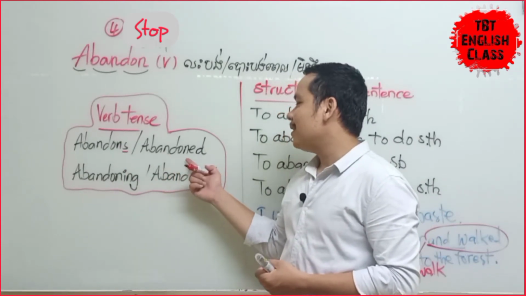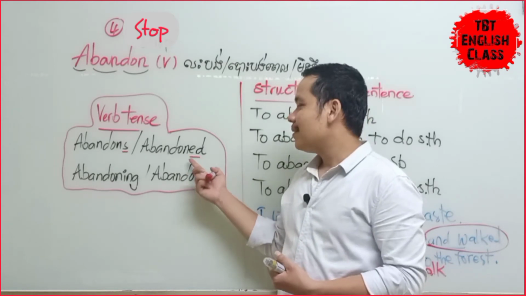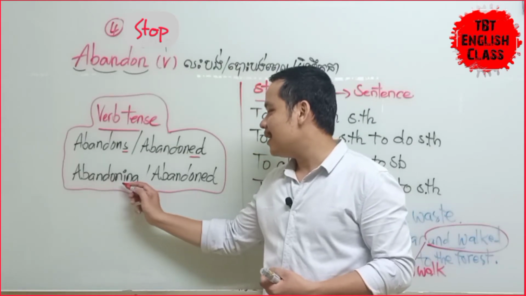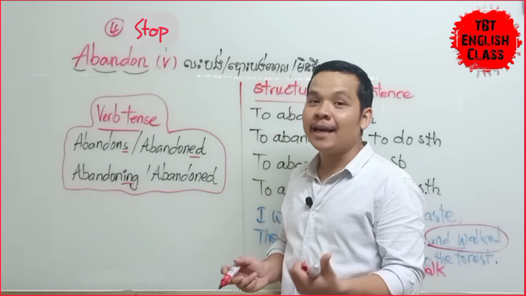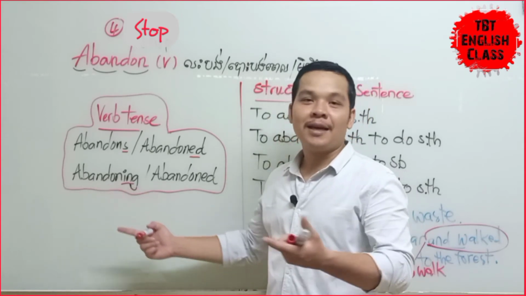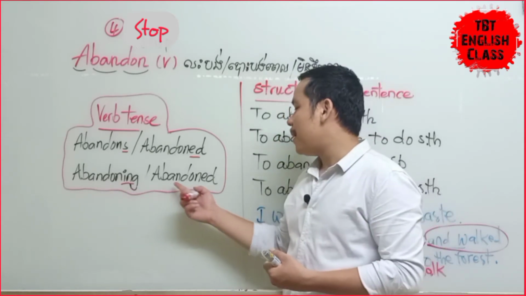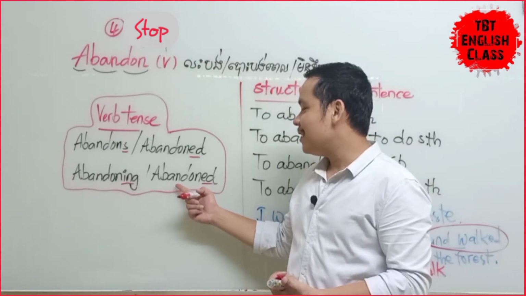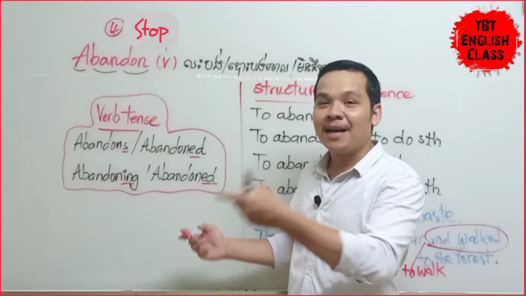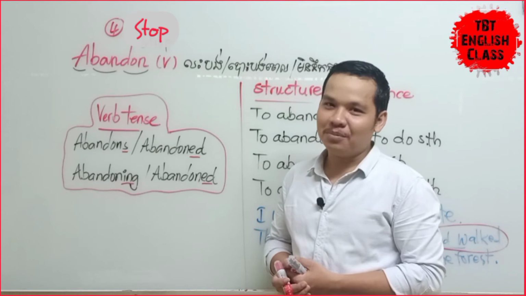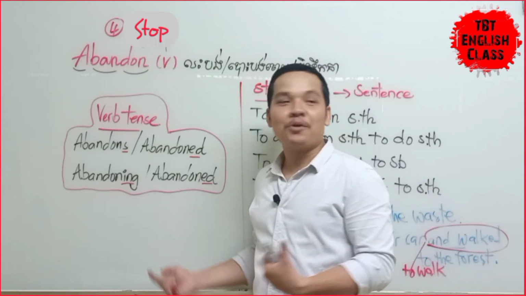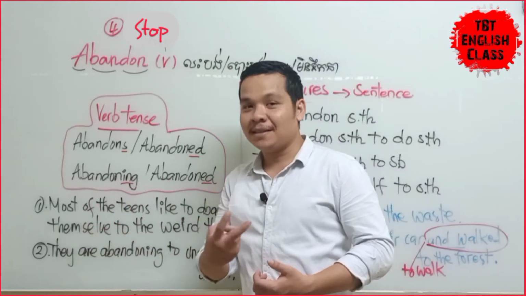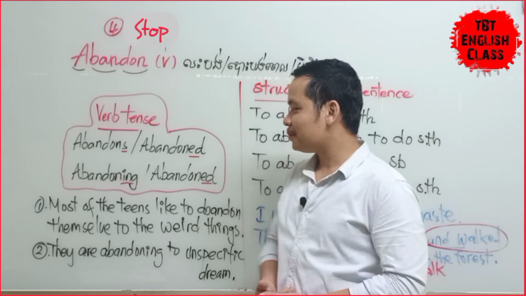And this one, abandoned, you see ends in ed, we use in past form, past tense. And this one, abandoning, you see the ing form, we use in progressive form. And this one, abandoned, ed again, is the past participle form. So this kind of word we use in passive form and perfect form. You get the idea? I will give you the examples based on the last structure. Okay, two of these are examples for you.